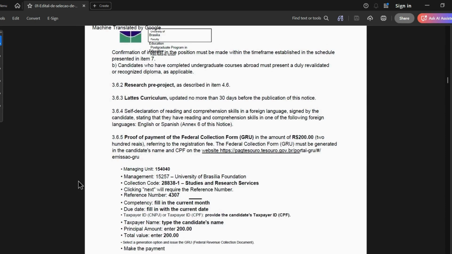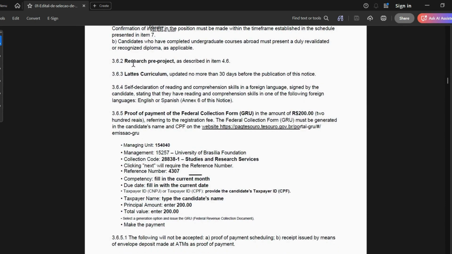And now here it is talking about the research pre-project. That's your proposal. So they describe your proposal and how they want it to appear. Again, latest CV. I have a video on the latest CV, you can check that out. So you must be updated 30 days before the publication of this notice. That means the latest information that should be there should be at least 30 days before February 11th, which is the date of this notice.